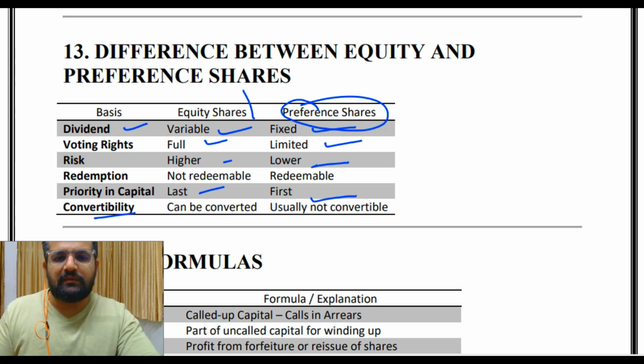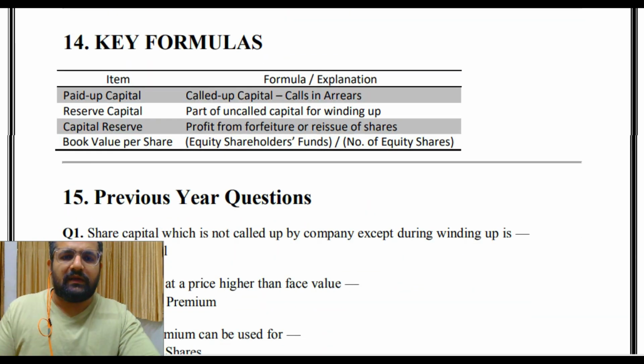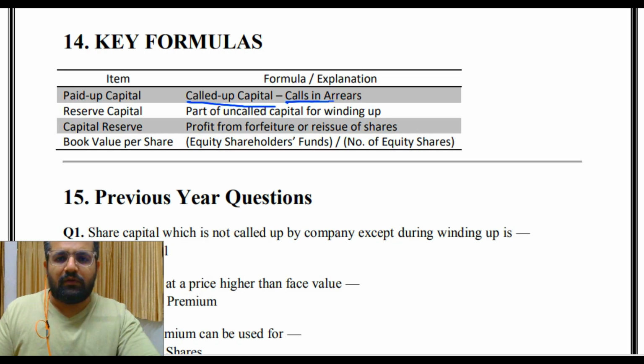Then convertibility: can be converted and usually not converted. Then the key formula: paid up capital is called up capital minus calls in arrears. Then reserve capital: part of uncalled capital for winding up. हमने definition देखा था किसका, reserve capital का, कि क्या होगा, part होगा, कब होगा यूज़, बस जब uncalled capital की बात हो रही है, और उसमें भी किस केस में, जब winding up हो रहा है, ठीक है.